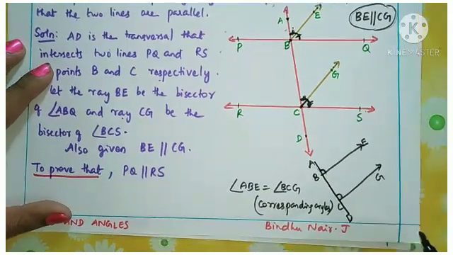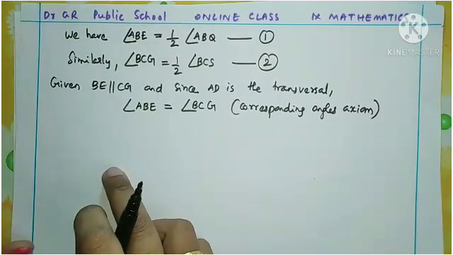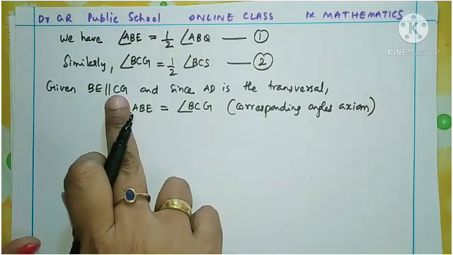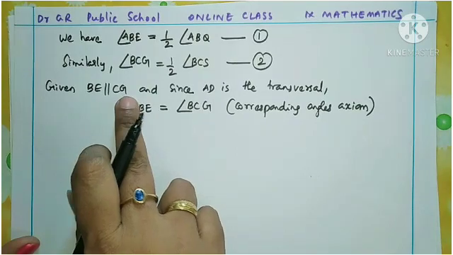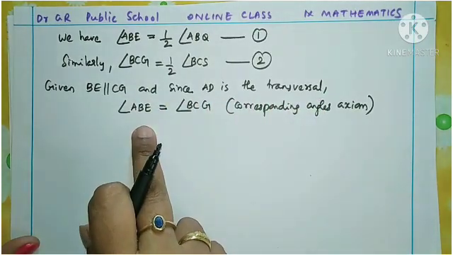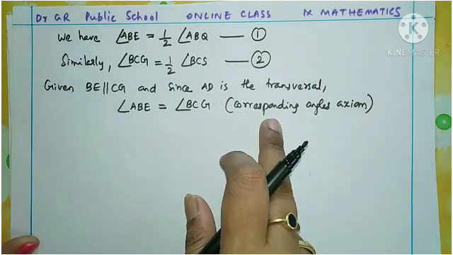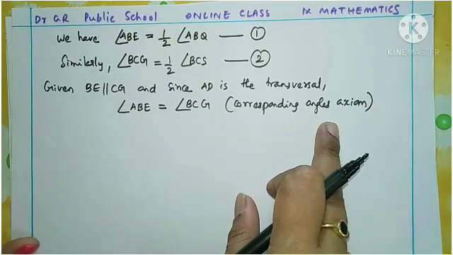So this is the step, children. BE is parallel to CG given in the problem, and since AD is the transversal, angle ABE is equal to angle BCG because corresponding angles are equal.